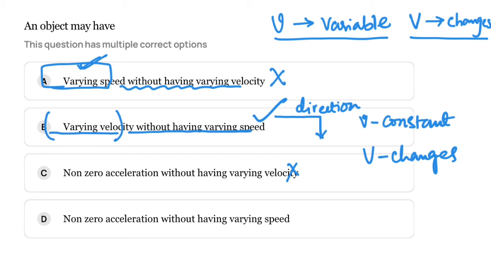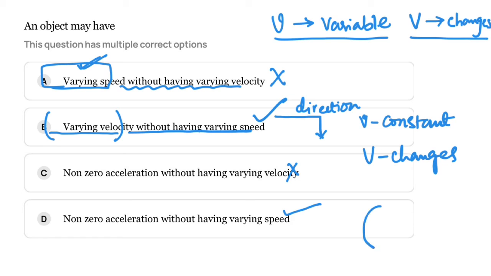Then non-zero acceleration without having varying speed, yes, this is possible. You are keeping the speed constant, but still you can have acceleration. How can you have acceleration? Because you have constant speed, but you are changing the direction. When you change direction, then the velocity changes, then the body will have acceleration.